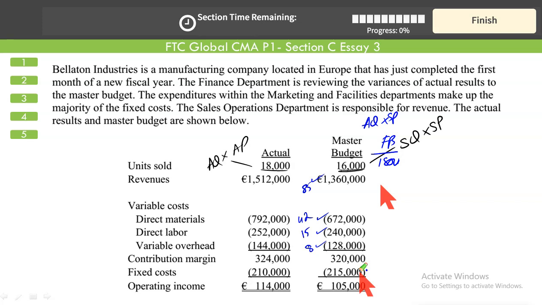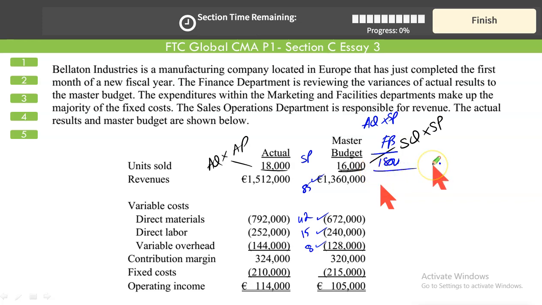Please do not divide your fixed cost on number of units. Fixed cost cannot be flexed this way. It can be split on a monthly basis, but it cannot be flexed upward or downward based upon the level of activity attained. So we have got the standard prices. All we have to do, we multiply the actual quantity of 18,000 with all these numbers. That will give you the flex budget.